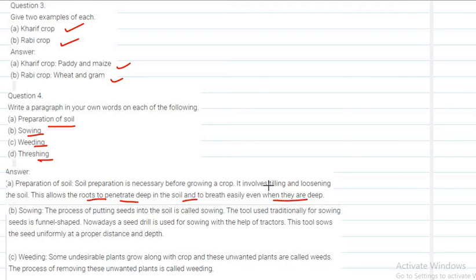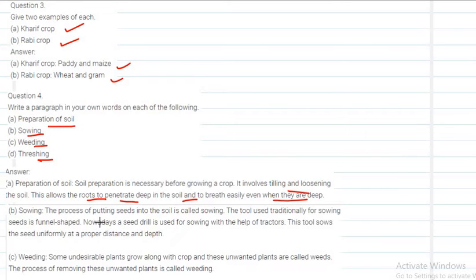Why do we need to loosen the soil? In order to make the roots of the plant go deep into the soil and to exchange gases easily. So we have to loosen and turn the soil. Those points you can mention here.